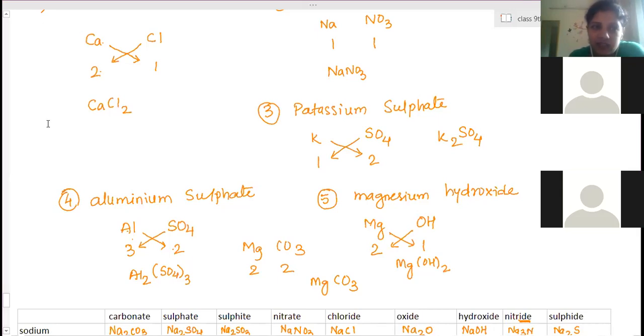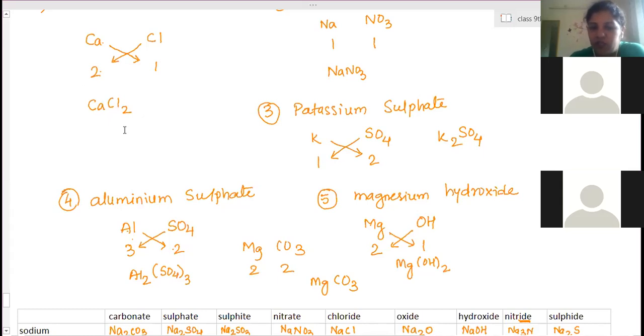So in this formula, what are the constituent particles? Are they atoms or ions? Ions are present in this one. So this formula we don't call a molecule. We call it a formula unit. Clear? This formula CaCl2 we call a formula unit.